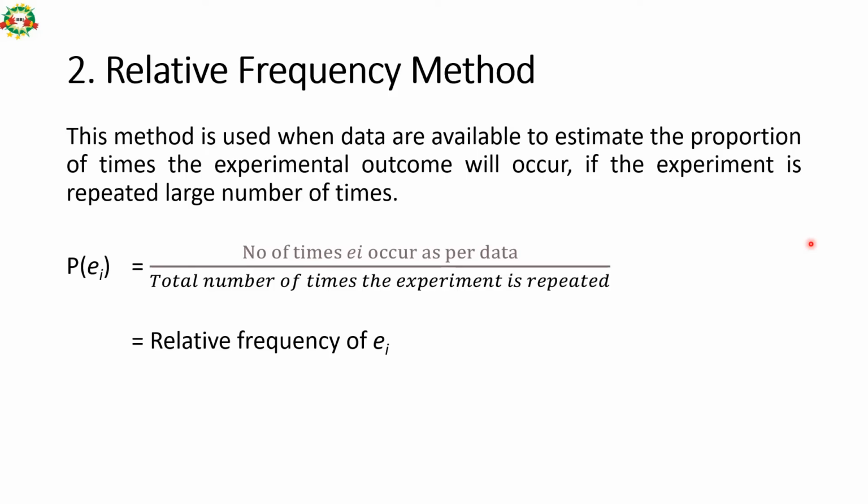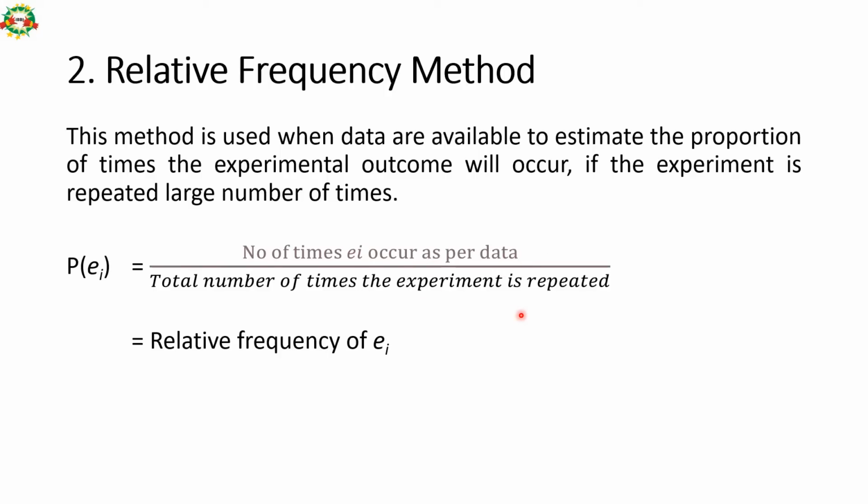Relative frequency method. This method is used when data are available to estimate the proportion of times the experimental outcome will occur. If the experiment is repeated a large number of times, so if we do a number of experiments and we have substantial data for that, then the relative frequency method can be used to calculate the probability of getting a specific outcome with the help of this formula. So, the number of times that outcome occurs as per data, and the total number of times the experiment was repeated.